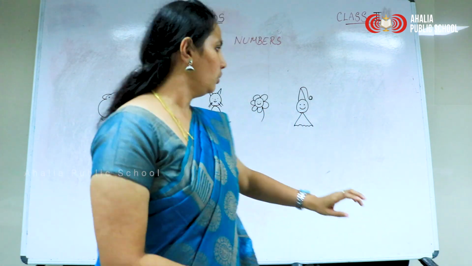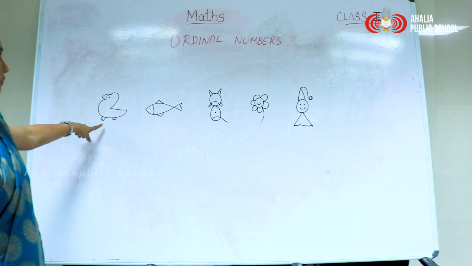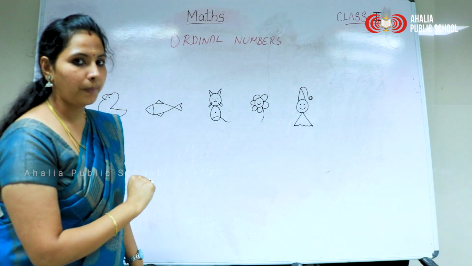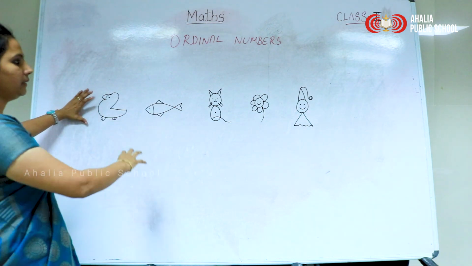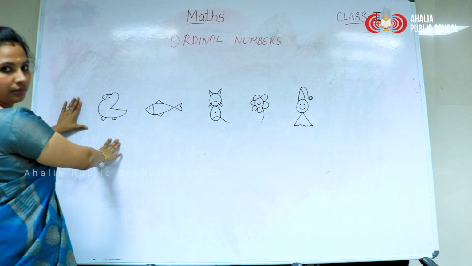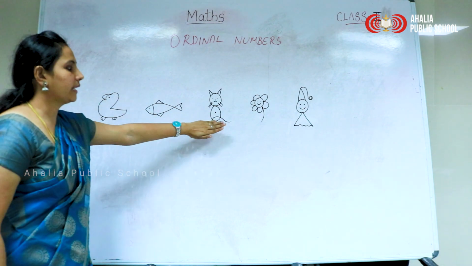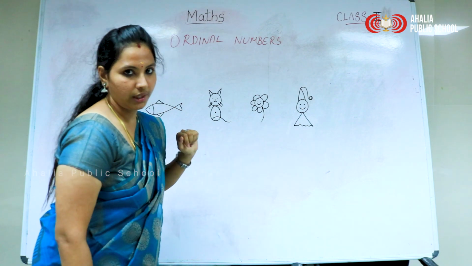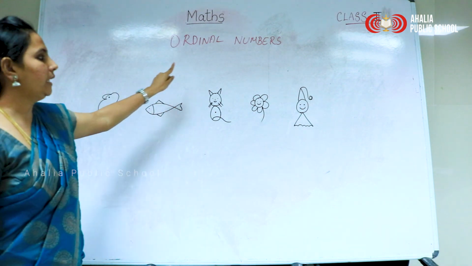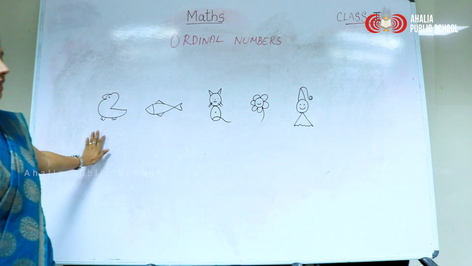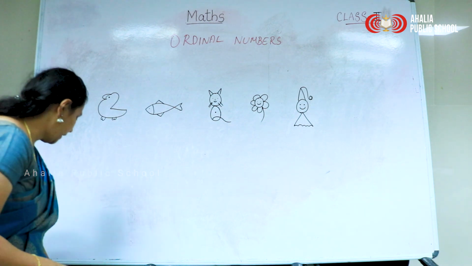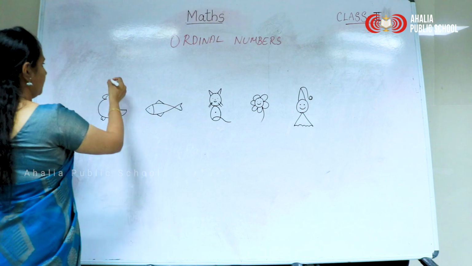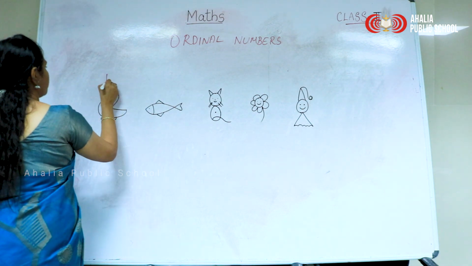Okay, look at the board, children. Now, which is in the fourth place? Look at the board. What are the things here? Duck, fish, cat, a flower and a joker. Now, among these objects, which is in the fourth place? Tell me. Okay, now give the position.